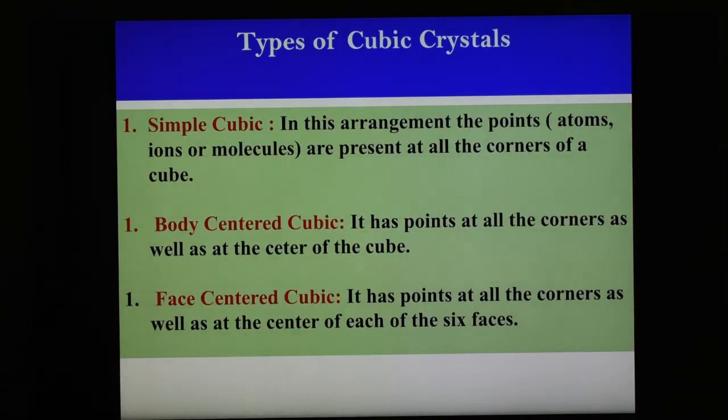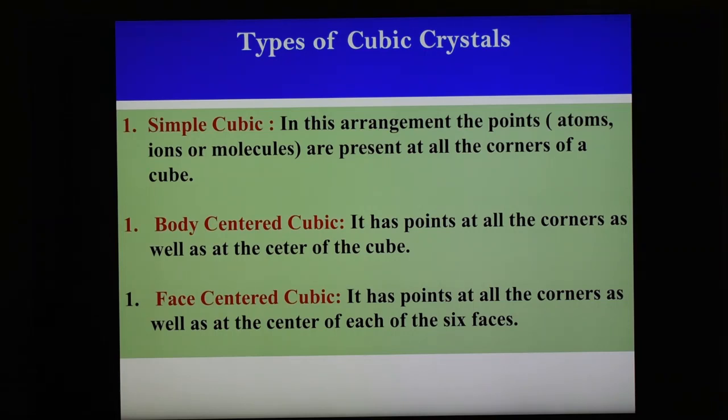Next, these are the types of cubic system. The diagrams are shown in the previous slide. Simple cubic means in this arrangement the points, meaning atoms, ions or molecules, are present at all the corners of the cube. In body centered cubic, the points are at the corners as well as at the center of the cube. And face centered has points at all the corners as well as the center of each of the 6 faces.